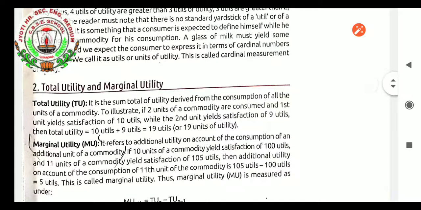Total utility and marginal utility. If you have understood the meaning of utility, then you will be able to understand the meaning of total utility and marginal utility. If not, then our live class is there, in that you can ask me. Total utility, TU, is a variable which describes the total utility. Total utility means the sum total of utility derived from the consumption of all the units of a commodity.